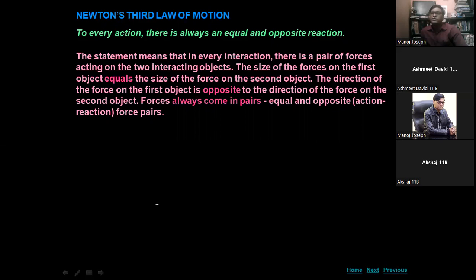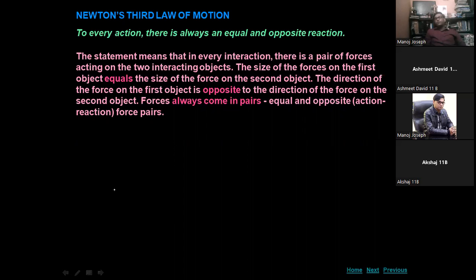The size of the force on the first object equals the size of the force on the second object, or the magnitude of the force. The direction of the force on the first object is opposite to the direction of the force on the second object. So forces always come in pairs, the pair of action and reaction. Equal and opposite action and reaction.